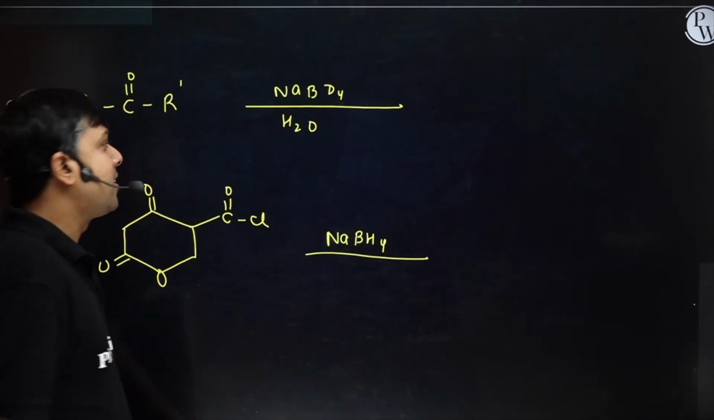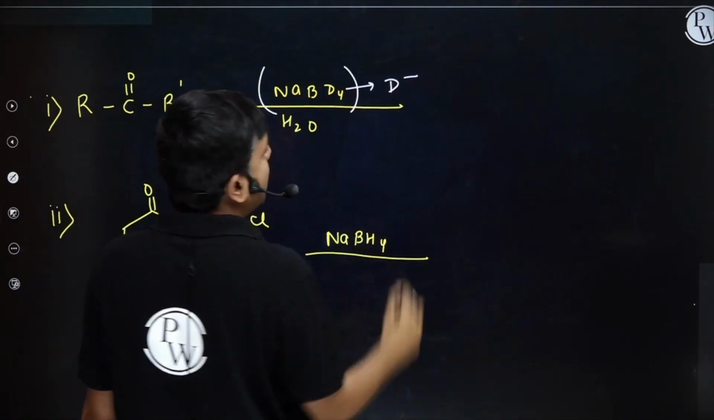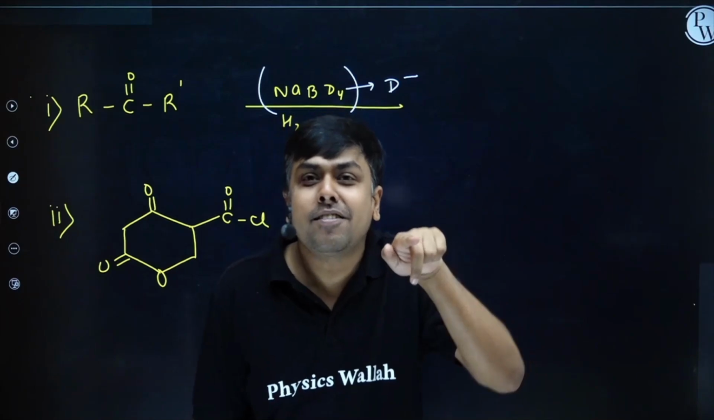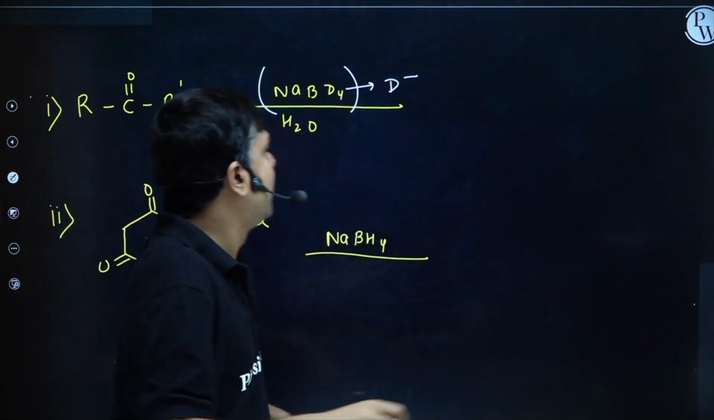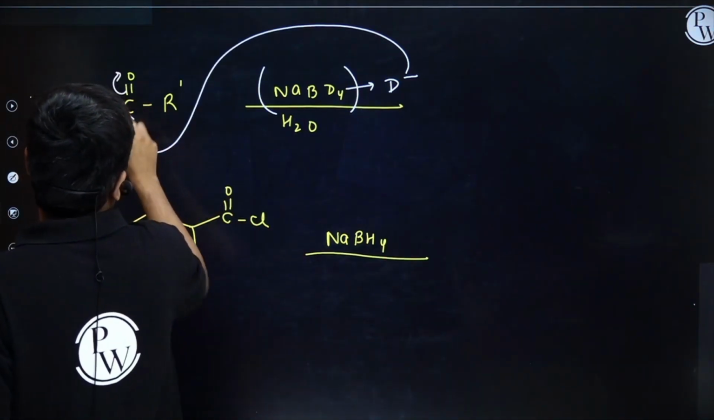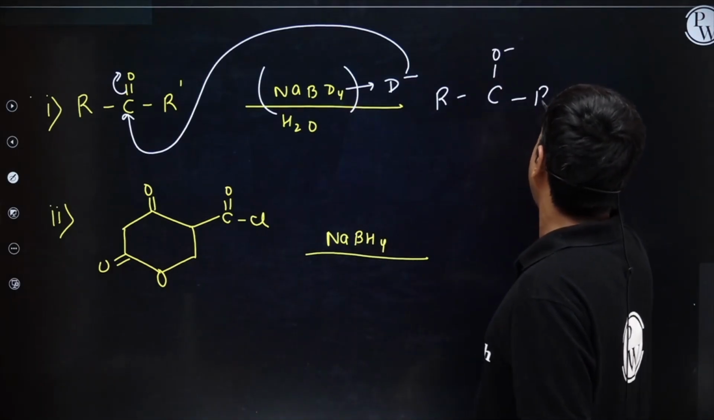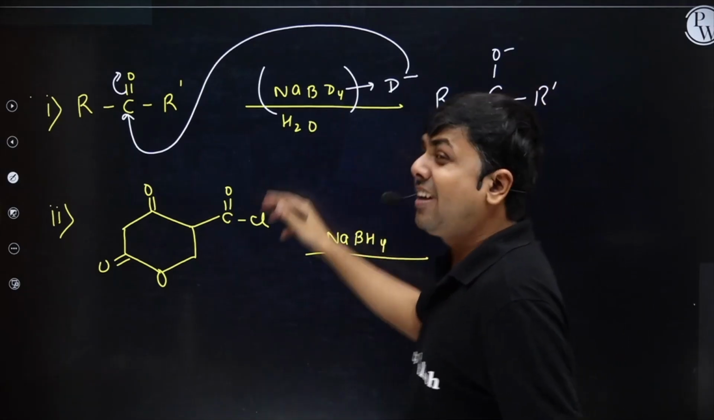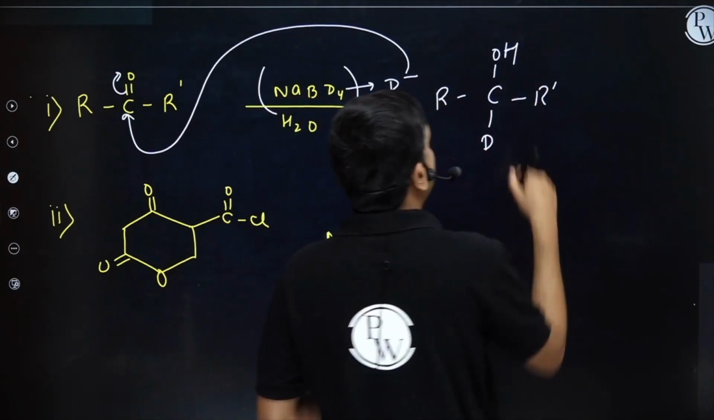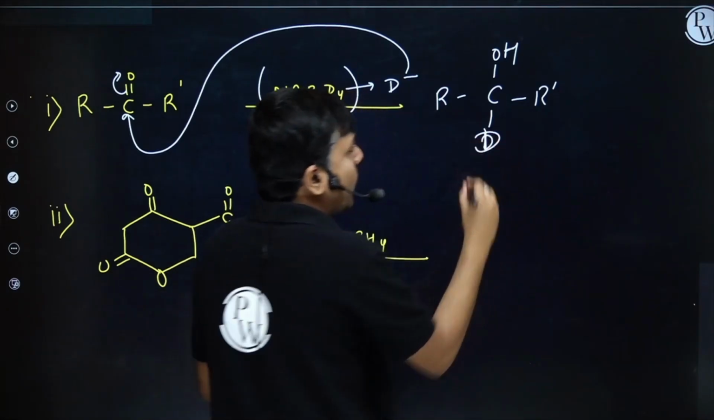Let's do these questions. This NaBD4 is a source of D minus. What will this D minus do? It will act as a nucleophile and will do nucleophilic addition with the carbonyl carbon, right? So this D minus will come and attack over here. This pi bond will shift. I will have R-C-O negative, R dash, and then D. In the next step, I am having water as a solvent, a source of H plus. H plus will get attached from here, right? So this is the product. Here I am having D. You need to focus on this D.